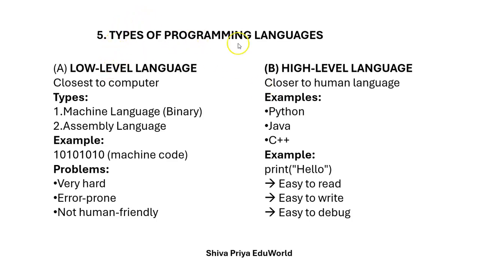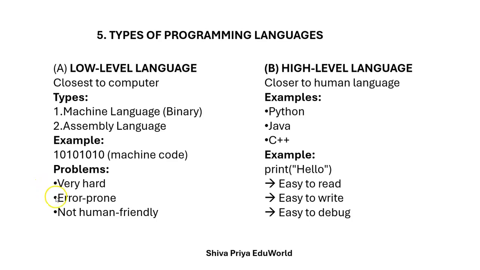I have mentioned low level language and high level language. Let us understand in detail the types of programming languages. We have low level and high level. Here, low level language means it is closest to the computer, which means the computer understandable format. That is binary, machine language, binary language, 0 and 1. Assembly language is also one of the low level languages. For example, for binary, we have 100011 something. The machine code, binary language, which is in a binary format.